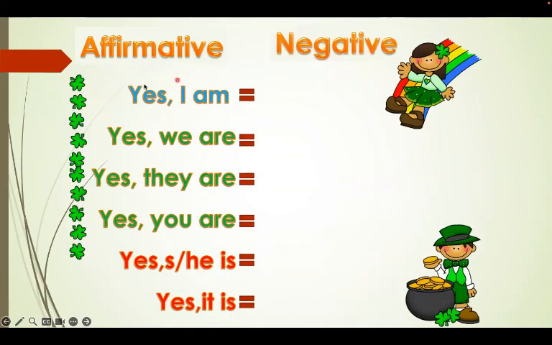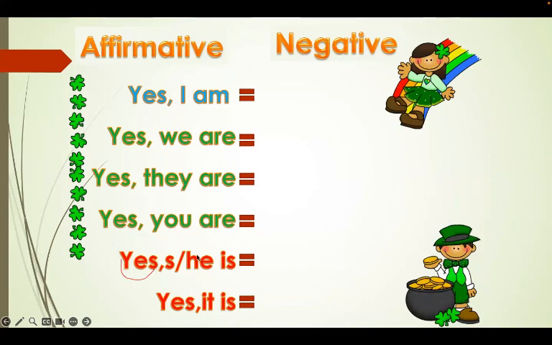So the affirmative can say yes I am, yes we are, yes they are. إذا كان السؤال am I, yes I am. إذا كان السؤال are we, الجواب yes we are. إذا كان السؤال are they, الجواب yes they are. إذا كان السؤال are you, example, are you studying? Okay. Yes, you are.